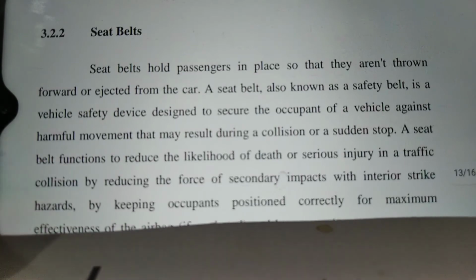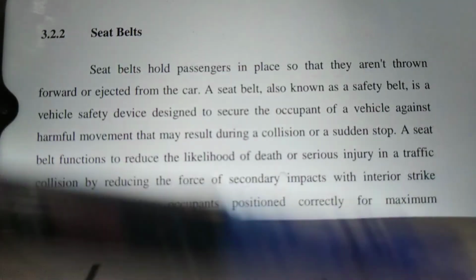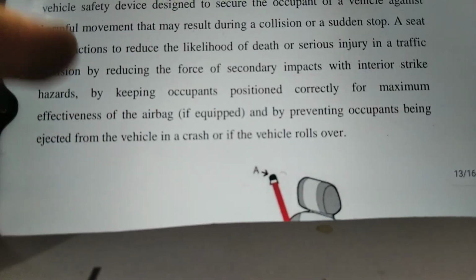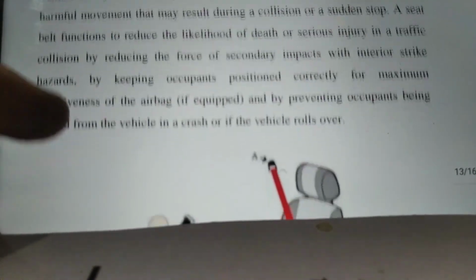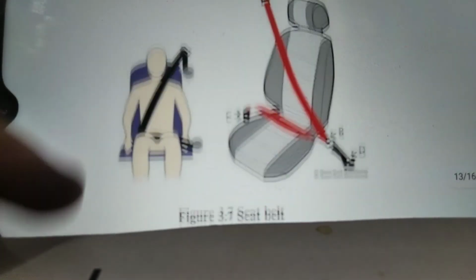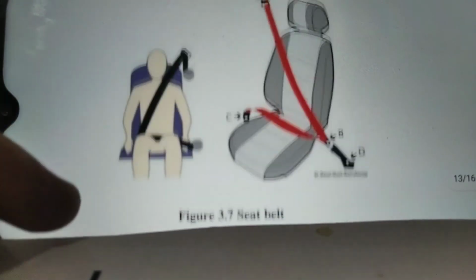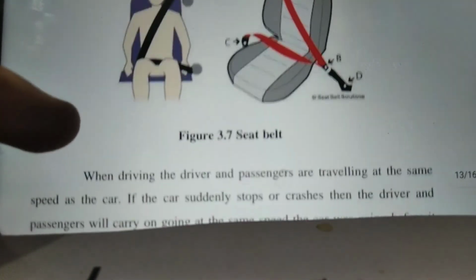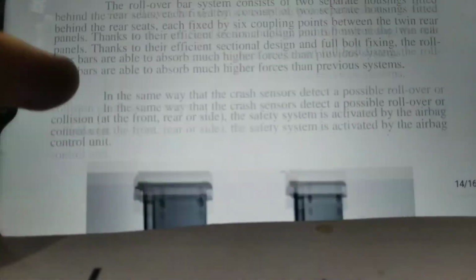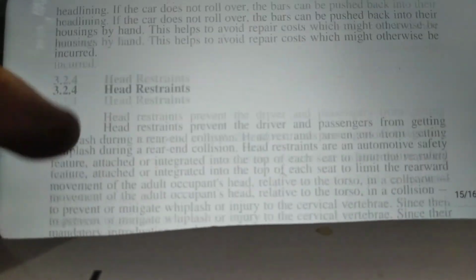Then seat belts are also used. They hold the passenger in place so that they are not thrown forward or ejected from the car. Therefore, the government has made it mandatory for all drivers and passengers on front and back seats to wear seat belts. Okay, so this is also an important safety device. Head restraints are used. So these are the different safety devices which are used in the vehicle.